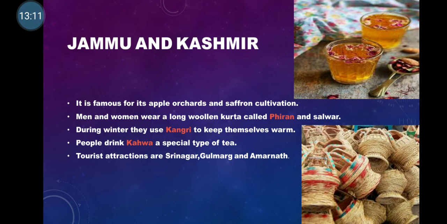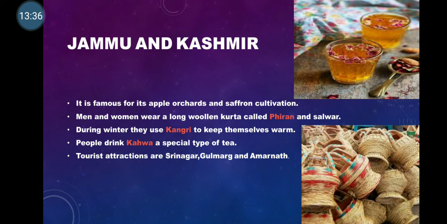Saffron means kesar. Men and women in Jammu and Kashmir wear a long woolen kurta called the piran, and salwar. During winter they use kangri to keep themselves warm.